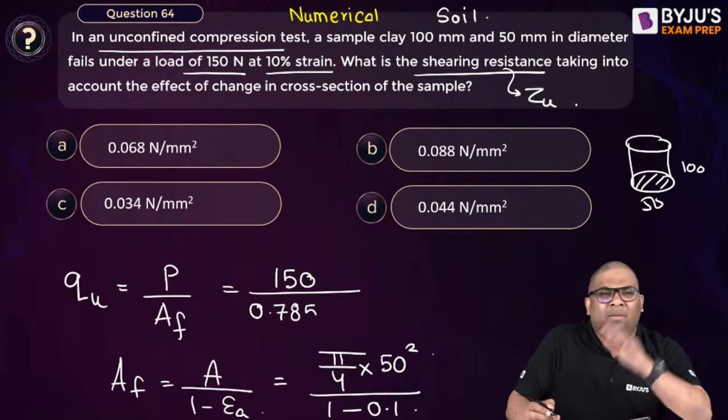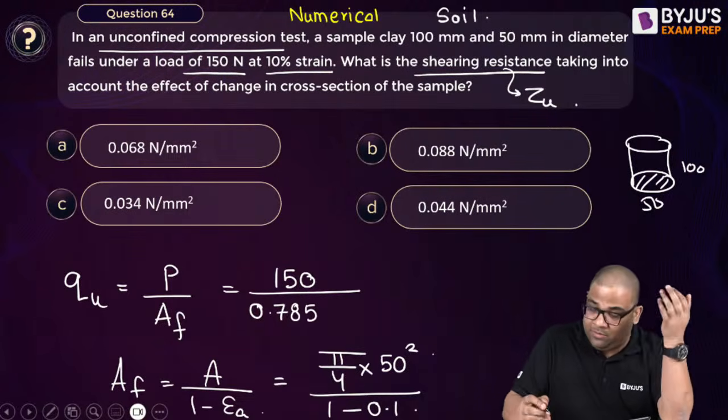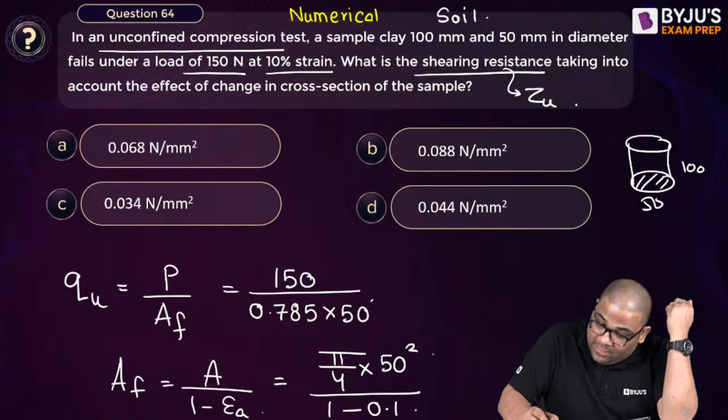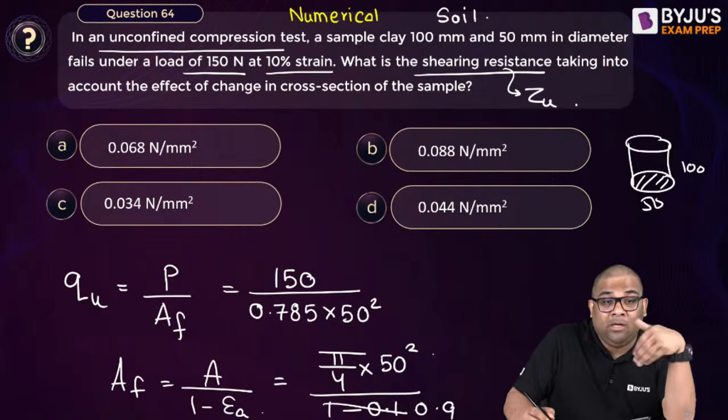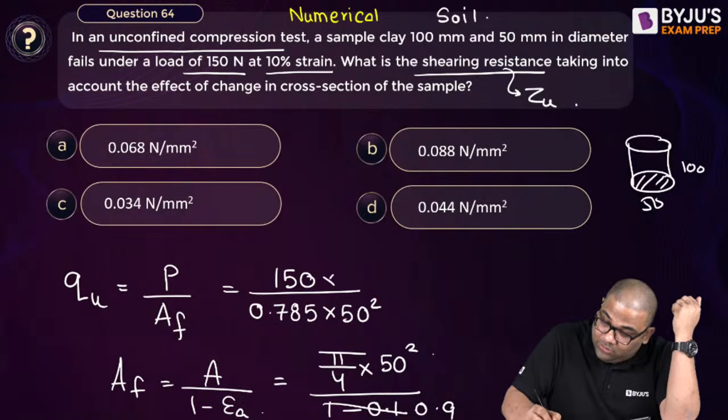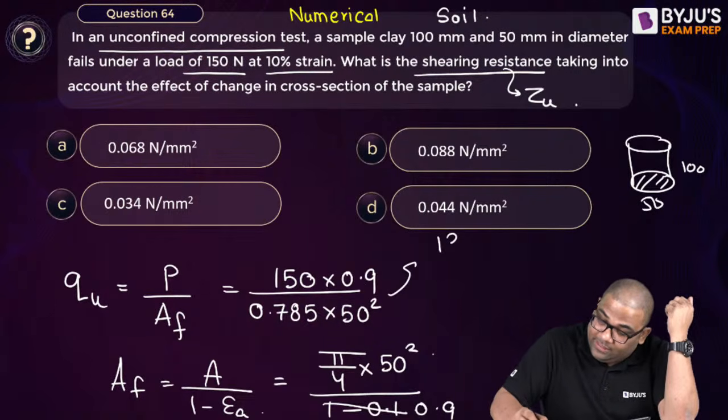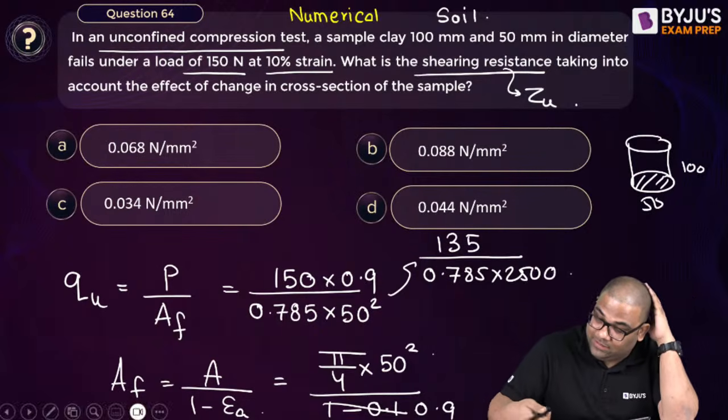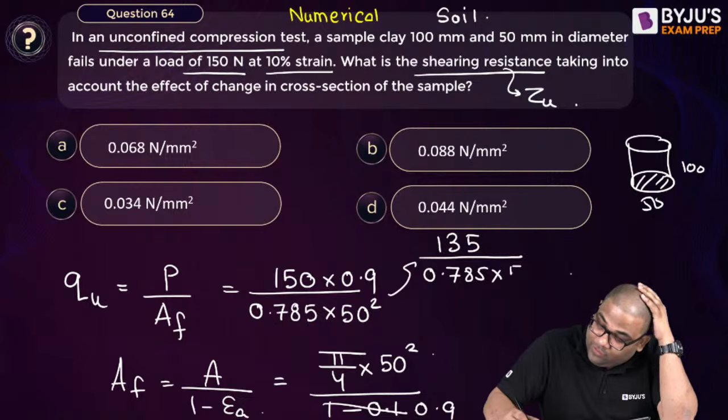Remember this: pi by 4, 3.14 divided by 4, then 50 square, and this is 0.9. Now this 0.9 is below, so it goes up. So this becomes 135 by 0.875 into 50 square. If it is 50 square, you can do 50 into 50, right?